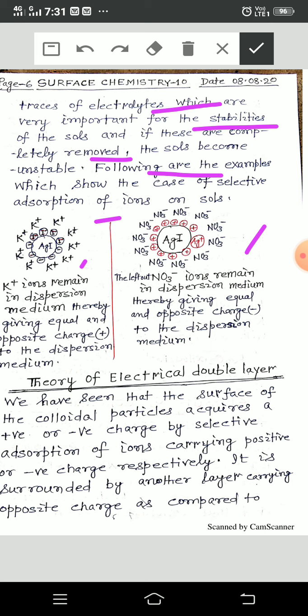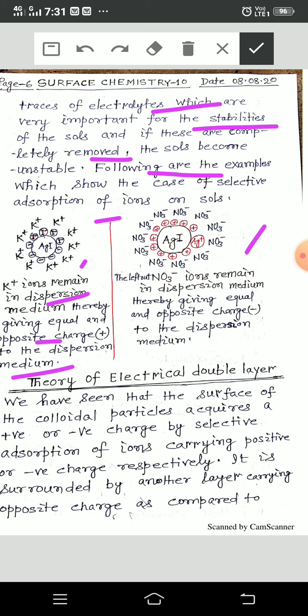Potassium ion, which is the ion of the electrolyte, is outside of this negatively charged colloid. So K plus ions remain in the dispersion medium, thereby giving equal and opposite charge to the dispersion medium.